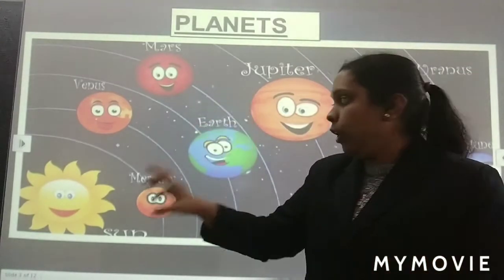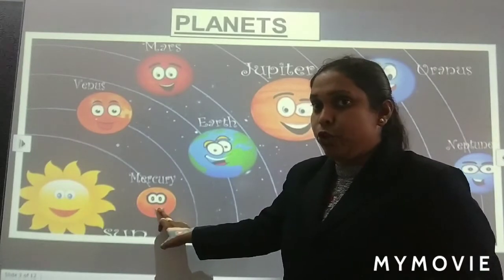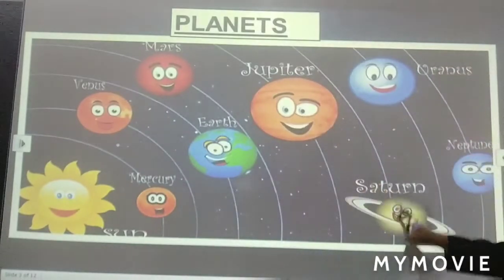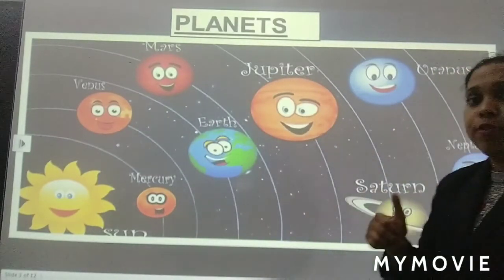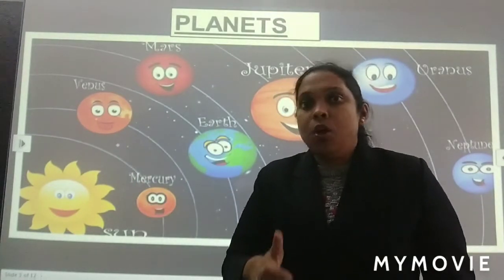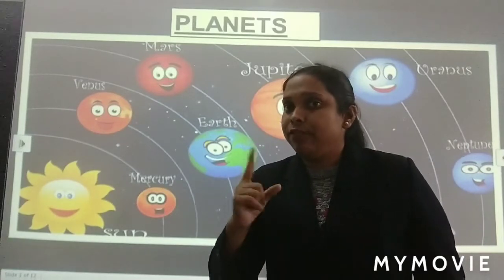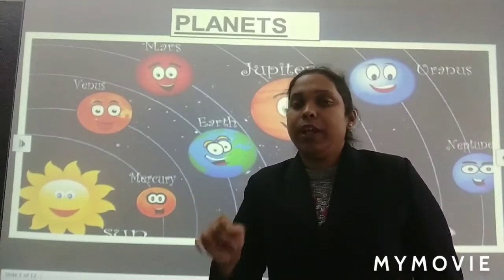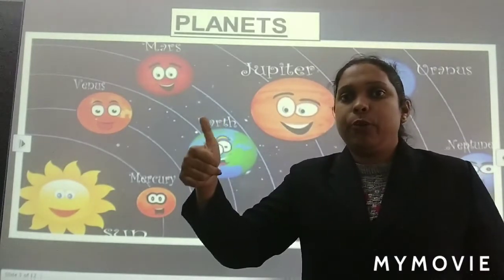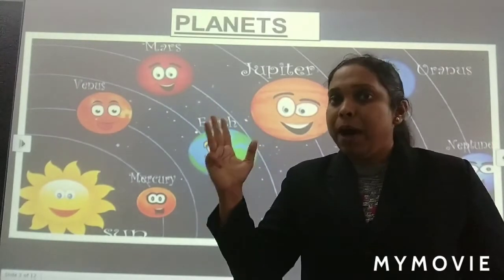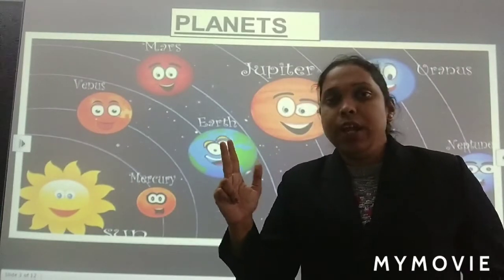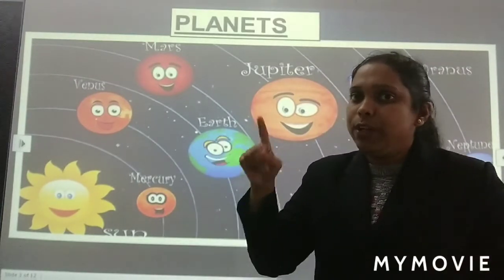Sun is there. So, first planet is Mercury. You should learn like this. Mercury, Venus, Earth, Mars, Jupiter, Saturn, Uranus, Neptune. First, Pluto was also there. Now, it has been removed. So, there are 8 planets. Those who have given the planets answer as 9, that was wrong. Now, there are 8 planets. So, you should know the names of it. Mercury, Venus, Earth, Mars, Jupiter, Saturn, Uranus and Neptune. There are 8 planets and they move around the sun.